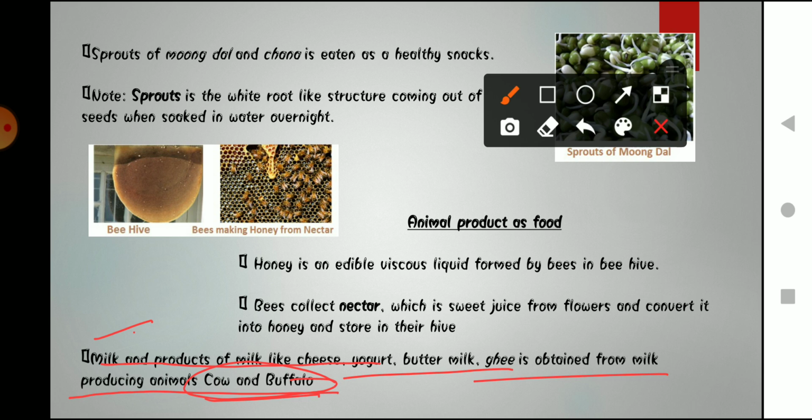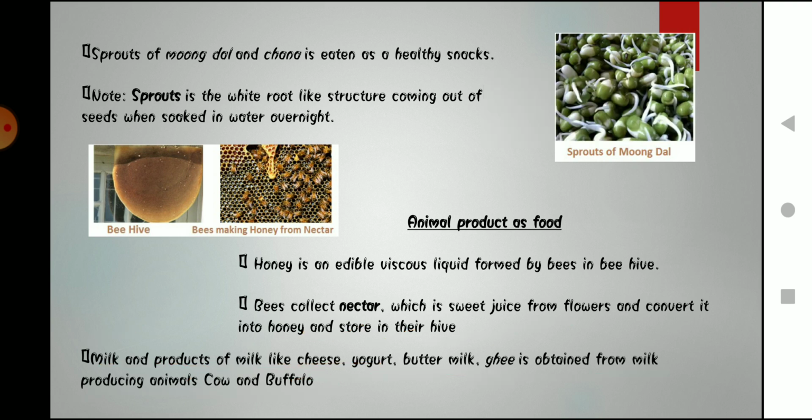Okay, and the products from milk, we can get different kind of products from milk. Okay, what are those products? We can get cheese from it, we can form yogurt from it, buttermilk is there, then ghee. Okay, these all are milk product. For making these things we need an ingredient, that is milk. And what is the source of that ingredient? That is cow or buffalo.